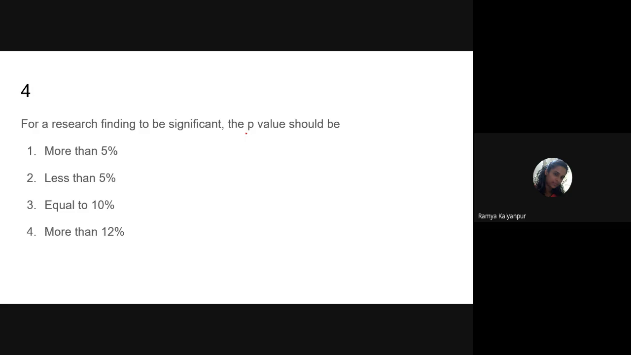It is for a research finding to be significant. That is, if you are doing any research, to say that my study is true, or my study results are very significant or strong, then what should be the p value? It is asking what the p value is. It is a small letter p. It is called the probability value.